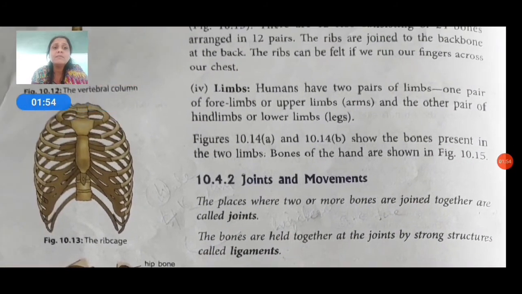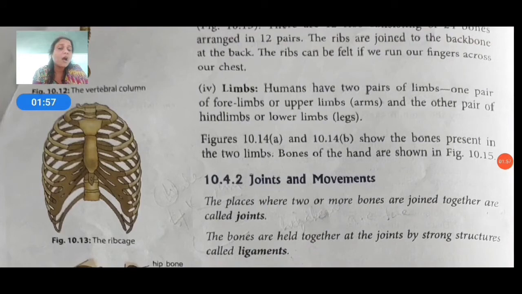Humans have two pairs of limbs, the hands and the legs. The figure shows the bones present in the two limbs. The bones of the hand we can also see in the figure. We can also see the rib cage in figure 10.13.